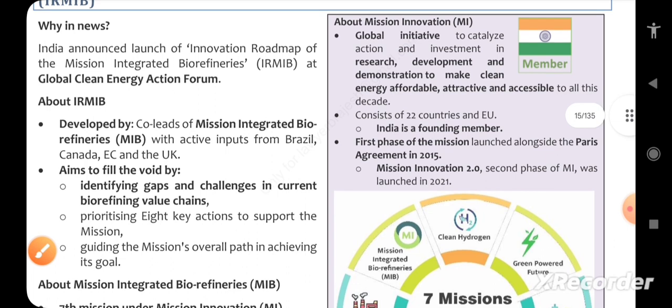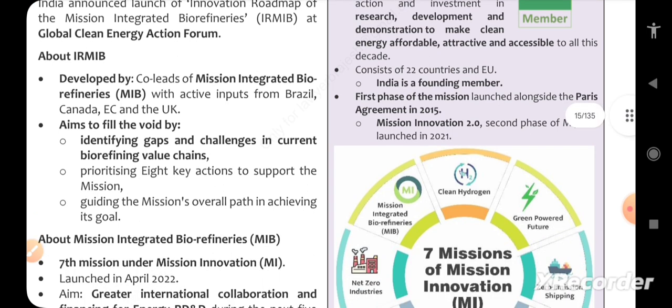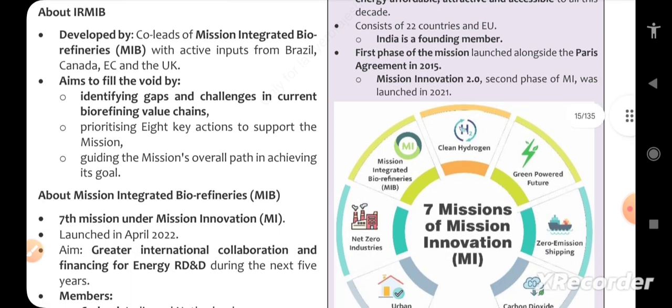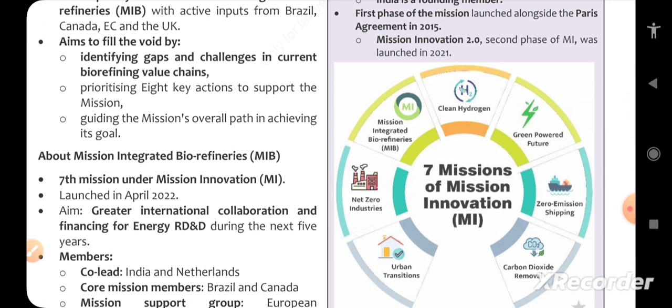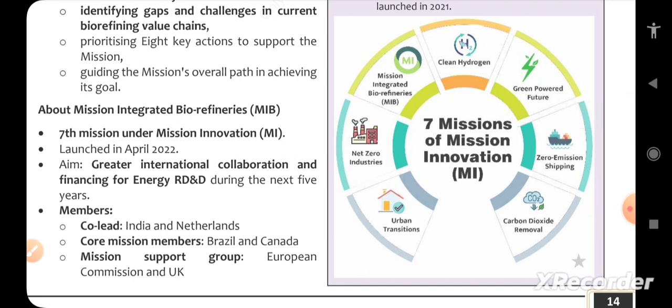Moving forward, it was developed by co-leads of Mission Integrated Biorefineries, MIB, with active inputs from Brazil, Canada, EC and UK. What is the aim? It is identifying gaps and challenges in current biorefining value chains, prioritizing 8 key actions to support the mission and guiding the mission's overall path in achieving its goal. What about Mission Integrated Biorefineries? Mission Innovation is about clean energy, and the seventh mission under Mission Innovation was Mission Integrated Biorefineries, that is MIB.